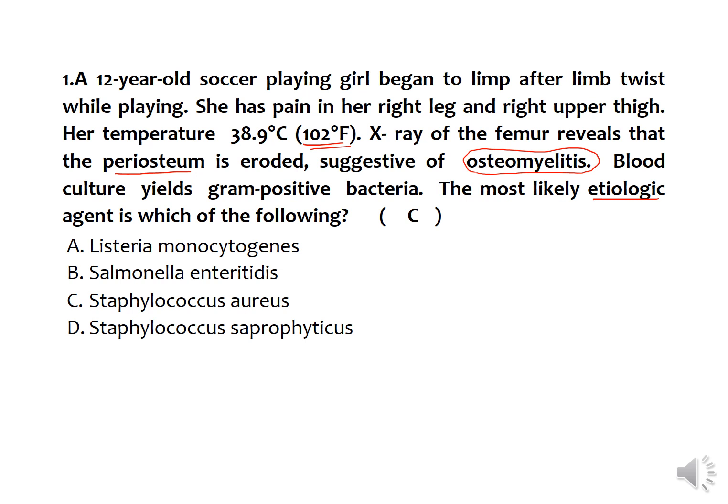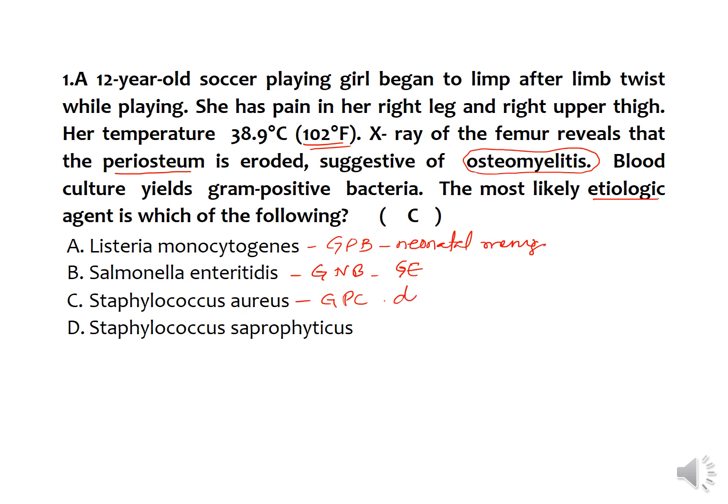Here the options are four. One is Listeria monocytogenes, which is gram-positive bacilli, causes neonatal meningitis. And Salmonella enteritidis, which is a gram-negative bacilli, causes gastroenteritis, and Staphylococcus aureus, which is a known pathogen and coagulase positive organism, and which is a gram positive cocci and mostly causes skin infections, bloodstream infections, and